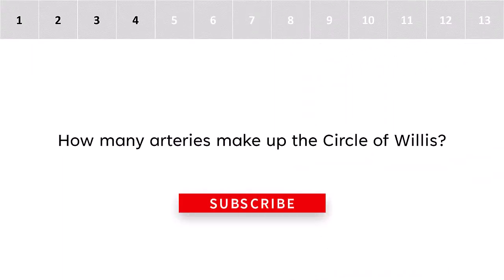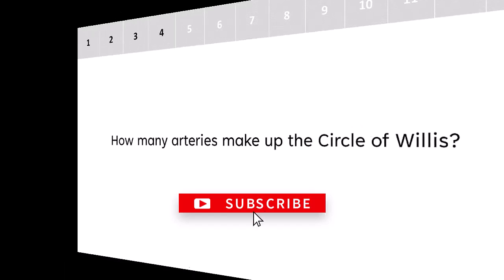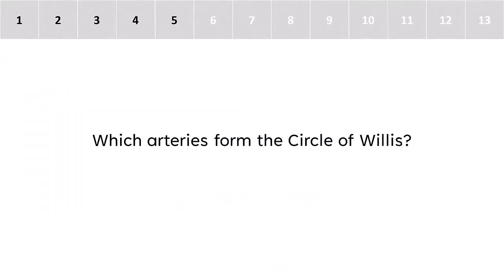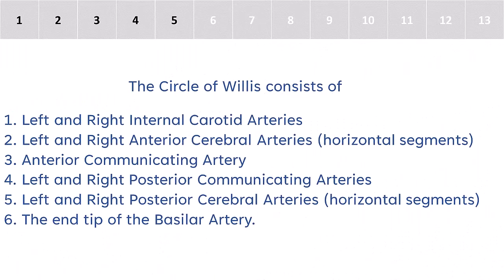How many arteries make up the Circle of Willis? 6 arteries make up the Circle of Willis. Which arteries form the Circle of Willis? The Circle of Willis consists of left and right internal carotid arteries, left and right anterior cerebral arteries, anterior communicating artery, left and right posterior communicating arteries, left and right posterior cerebral arteries, and the end tip of the basilar